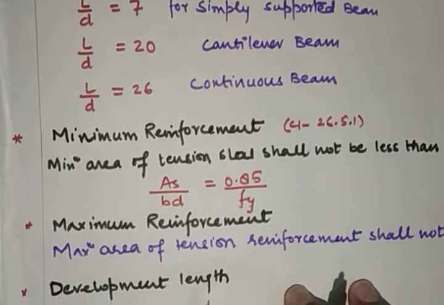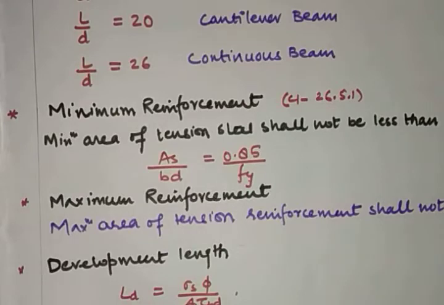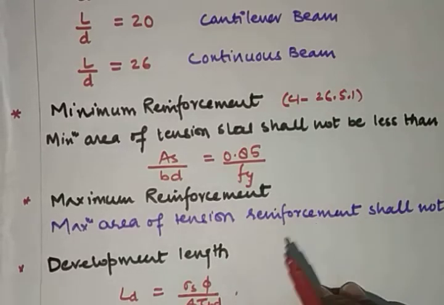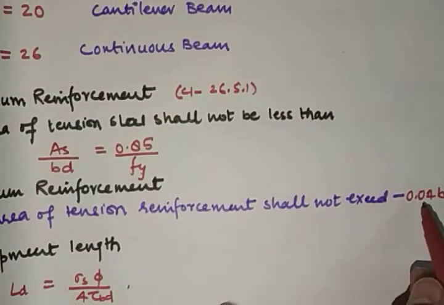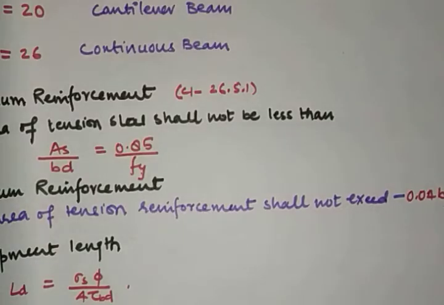And the maximum reinforcement for beam or slab, the maximum area of tension reinforcement shall not exceed 0.04 bD, where b is the width of the beam and D is the overall depth of the beam.